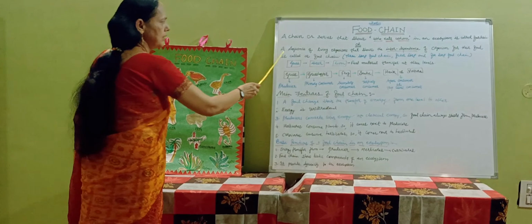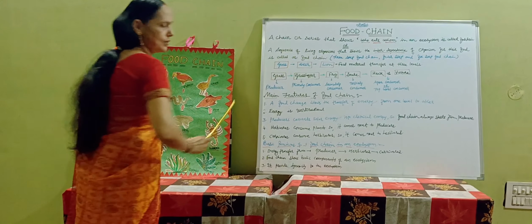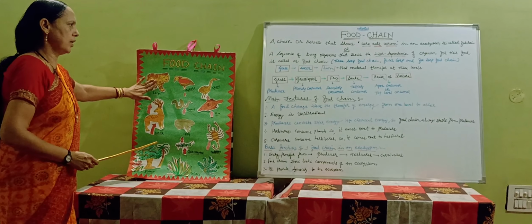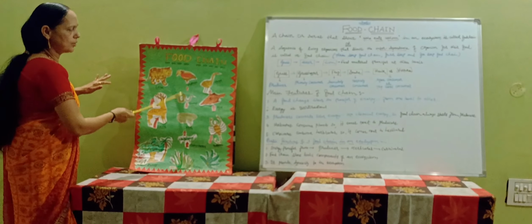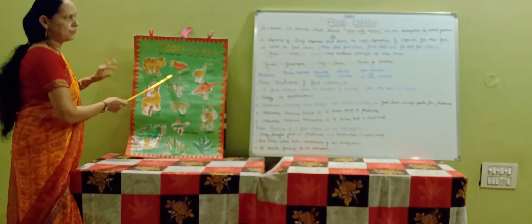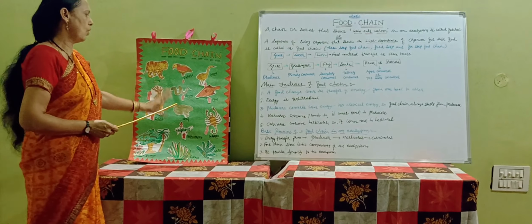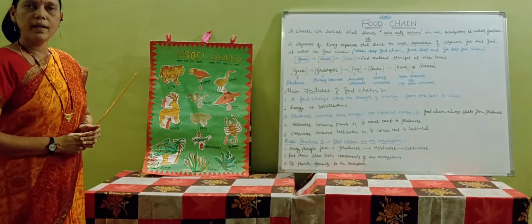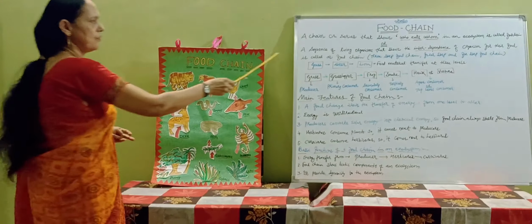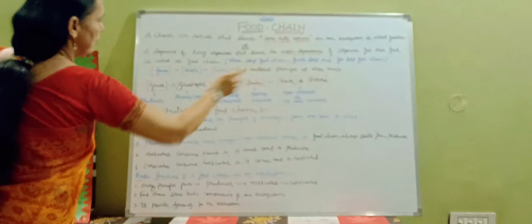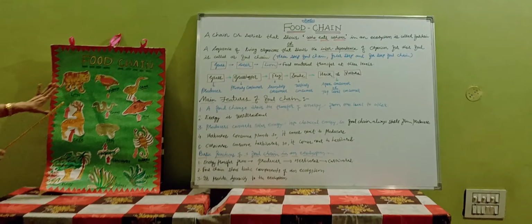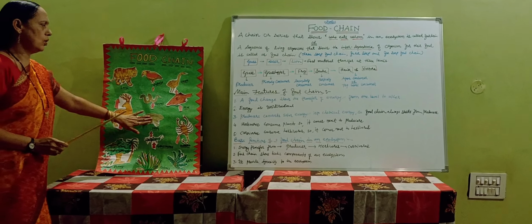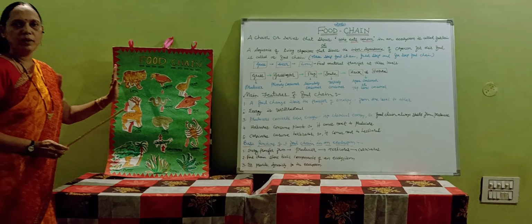But the real definition is a sequence of living organisms that shows the interdependence of organisms for their food. A sequence of living organisms that shows the interdependence of organisms for their food is called the food chain. All the species are dependent on each other for their food requirement.